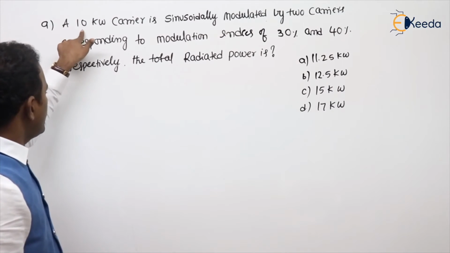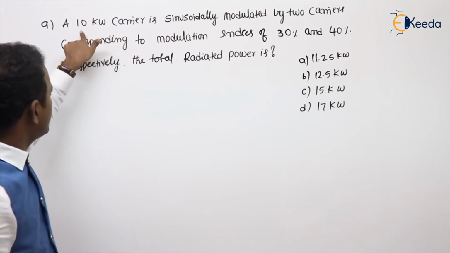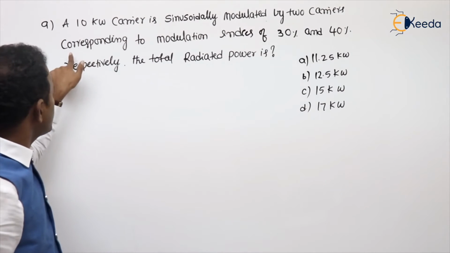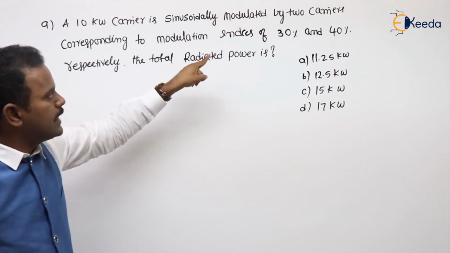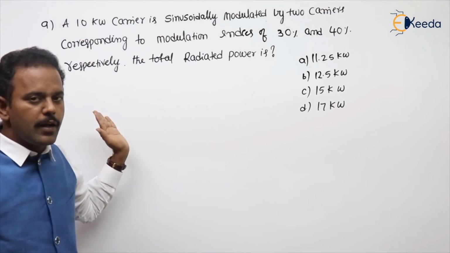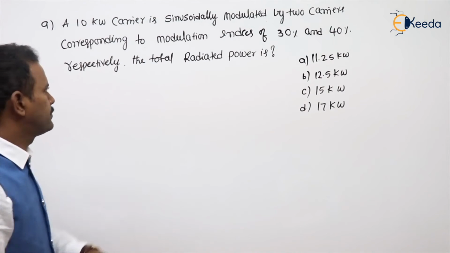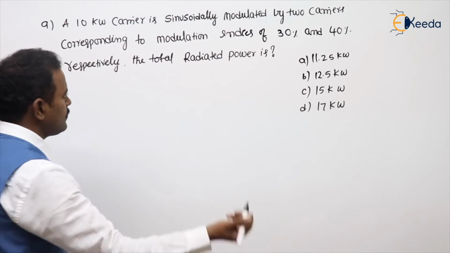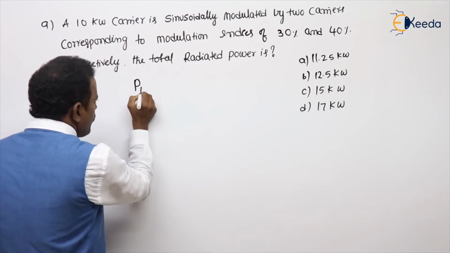Clear? See the problem. A 10 kilowatt carrier is simultaneously modulated by 2 carriers corresponding to modulation indices of 30% and 40% respectively. The total power radiated is? Means it is a problem regarding multi-tone AM. What is the total power formula?